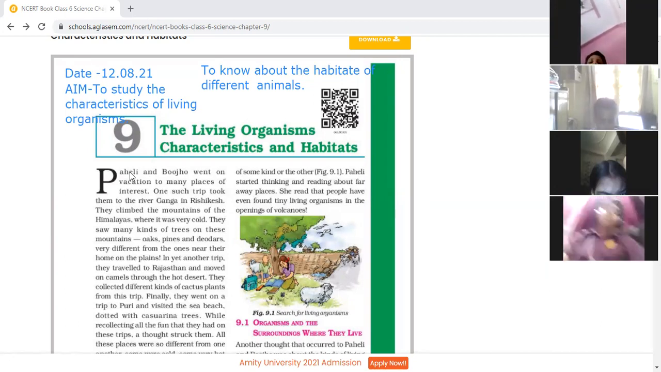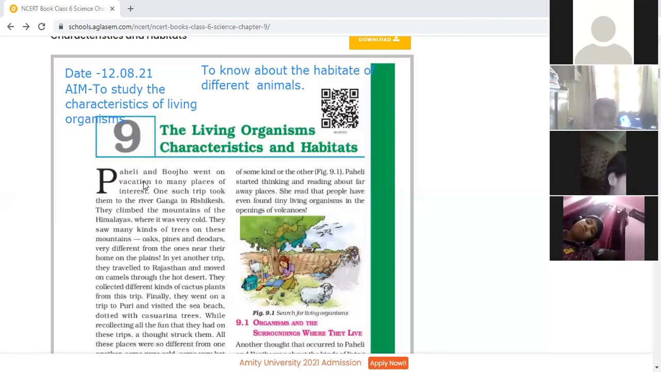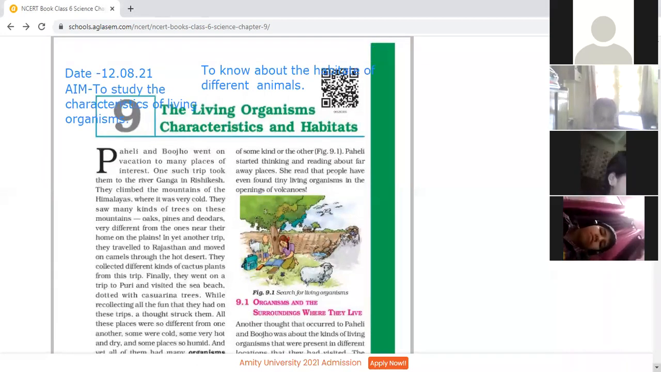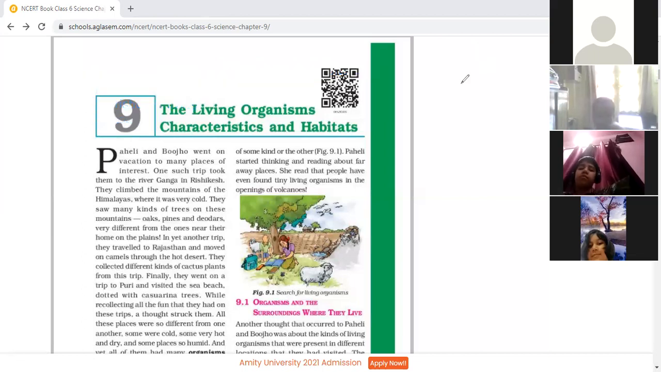Paheli and Boojho went on vacation to many places of interest. One such trip took them to the river Ganga in Rishikesh. They climbed the mountains of the Himalayas, where it was very cold. They saw many kinds of trees on these mountains, oaks, pines, and deodars, very different from the ones near their home on the plains. In yet another trip, they traveled to Rajasthan and moved on camels through the hot desert. They collected different kinds of cactus plants from this trip.